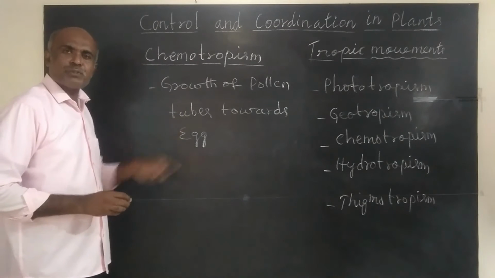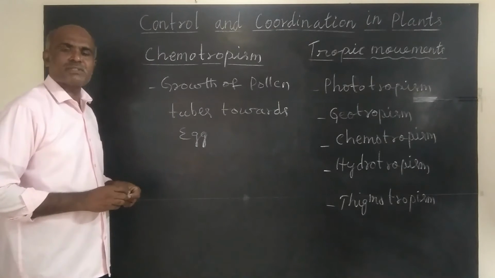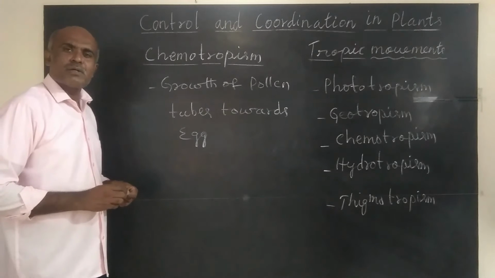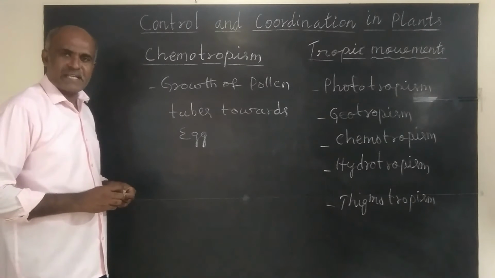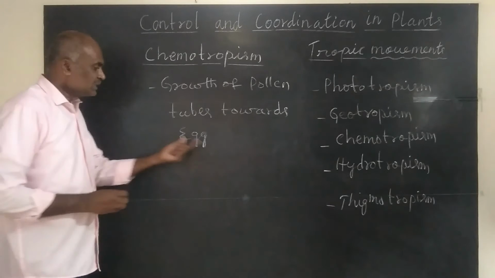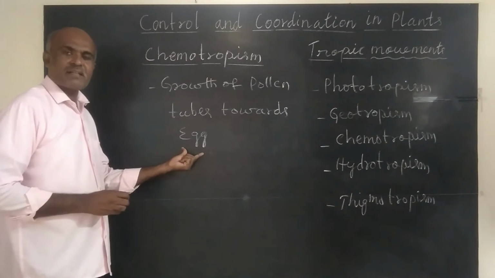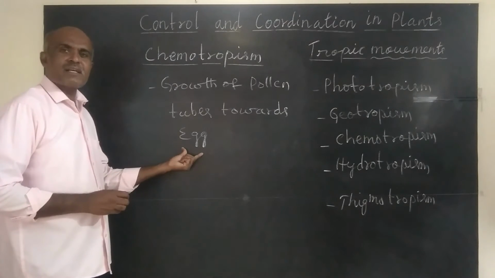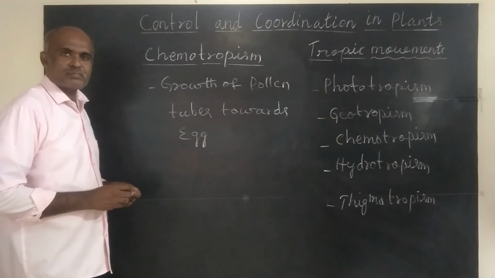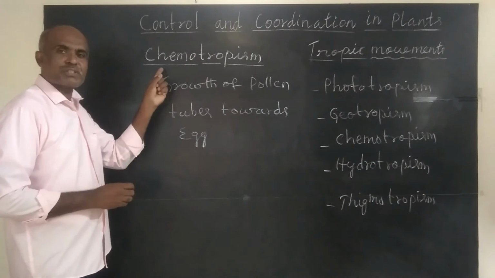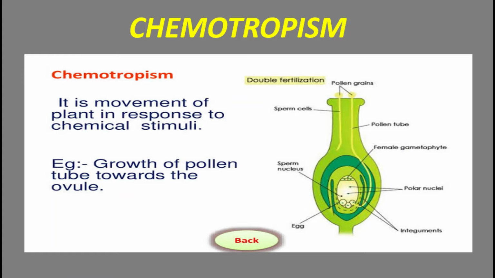These pollen tubes grow from stigma through style towards the egg. This egg is the source of chemical. So this is about chemotropic movement.